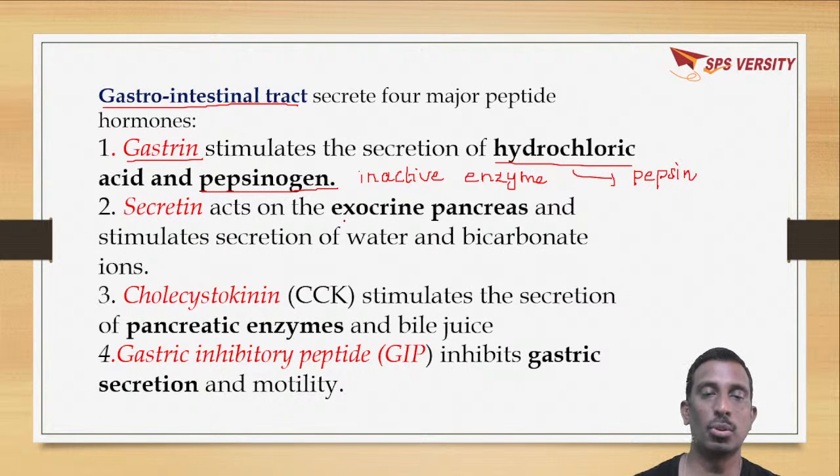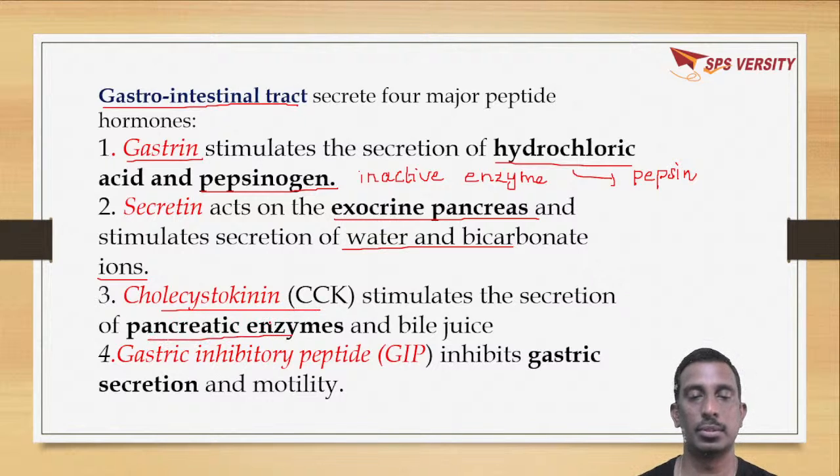Secretin acts on the exocrine pancreas, which will stimulate secretion of water and bicarbonate ions. Cholecystokinin will stimulate the secretion of pancreatic enzymes. Gastric inhibitory peptide hormone will inhibit gastric secretion and motility. Gastrin will stimulate, while GIP will inhibit.